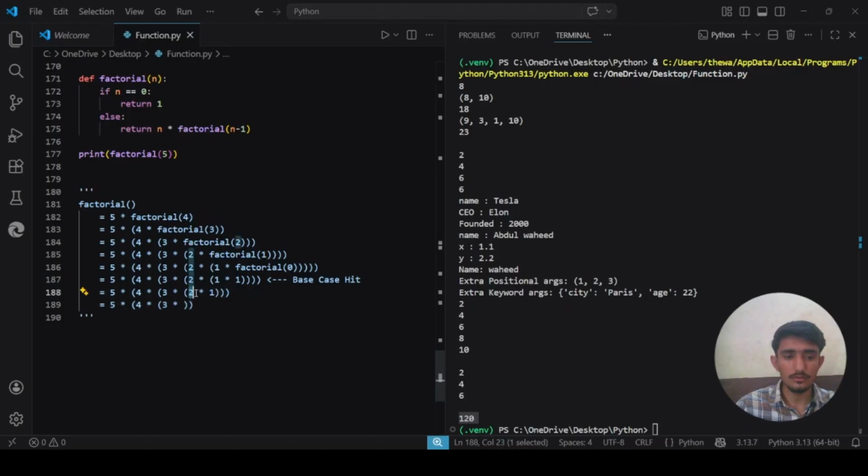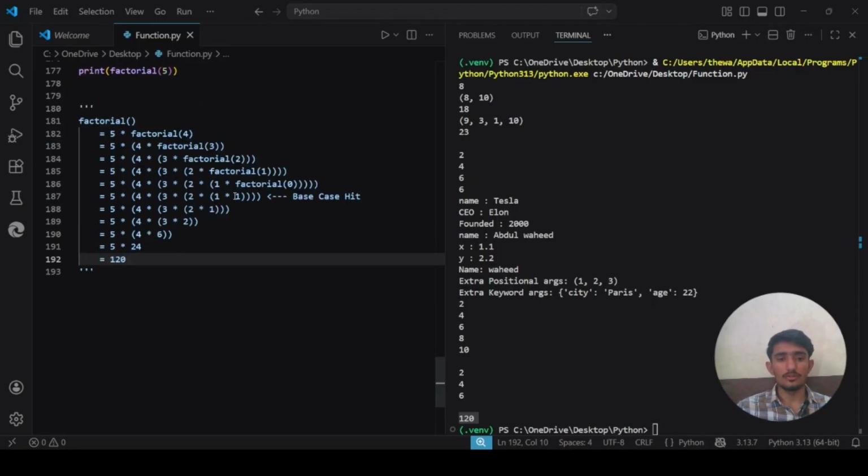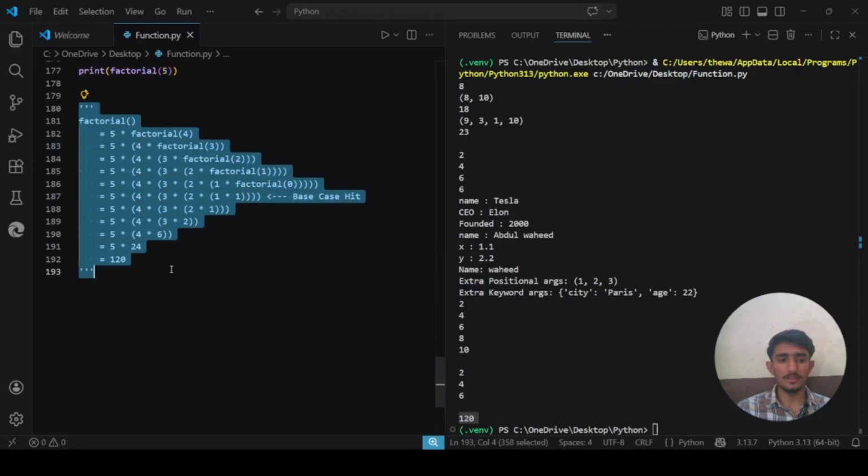So now this 2 into 1 will be 2. Oh, sorry, let me just copy it. So now this 3 into 2 becomes 6. Okay, after that we know that 5 into 4 into 6 will be 24. After that it becomes 120. So this is how it works behind the scenes.